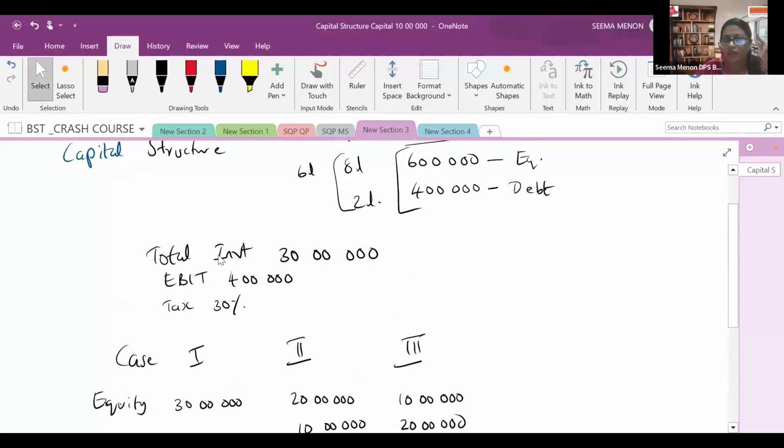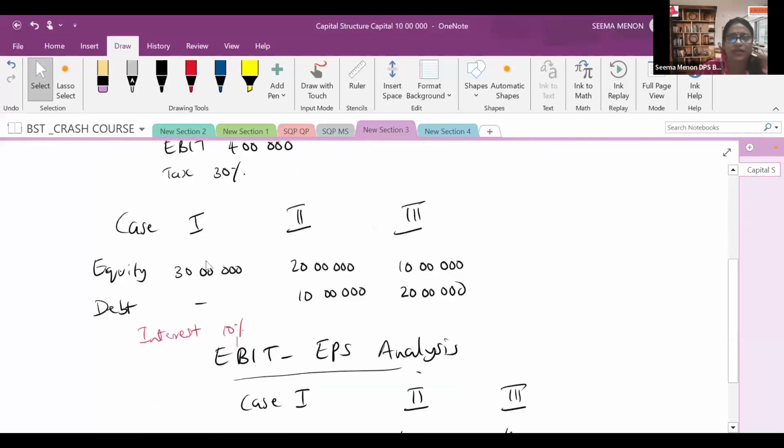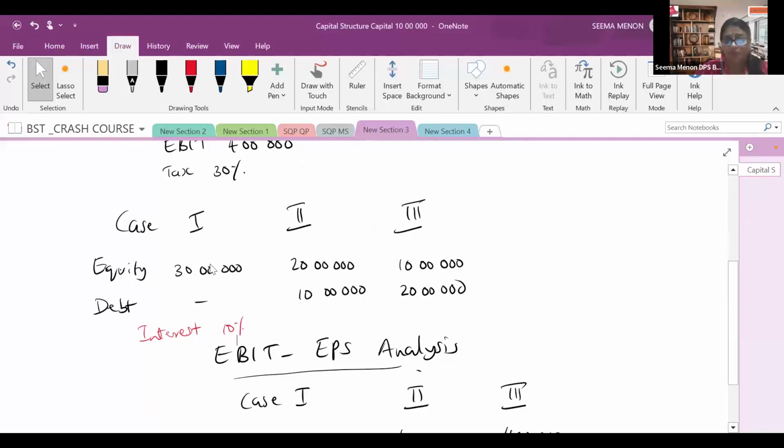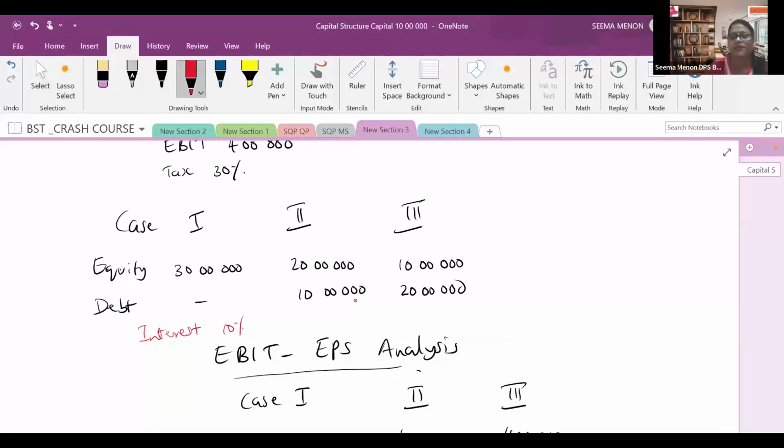Total investment for starting the business is 30 lakhs. Earning before interest and tax we have taken as 4 lakh rupees. And the tax we have to pay is 30%. Then the various cases, case 1, 2, 3. First case, equity only. Second case, there is debt also, 10 lakh rupees, so equity becomes 20 lakh. In the third case, the debt is increased from 10 lakh to 20 lakh, so automatically equity becomes 10 lakh. The interest rate for the second and third cases is 10%.